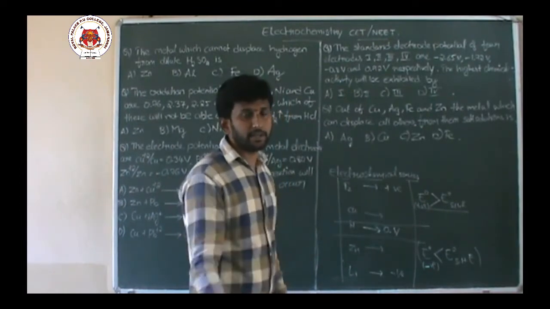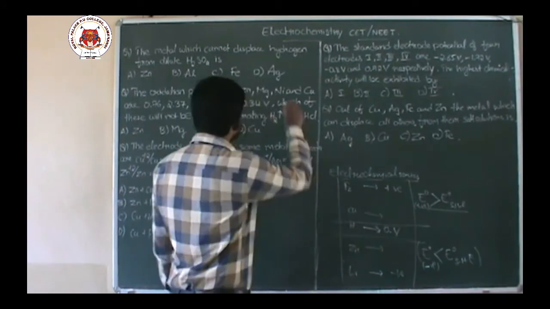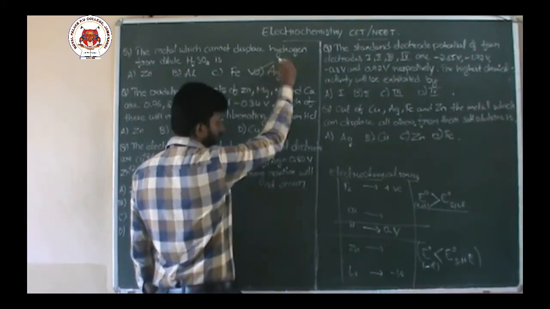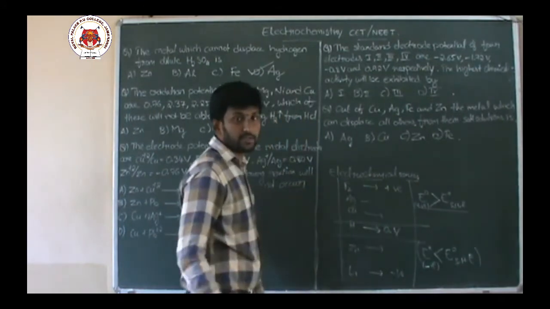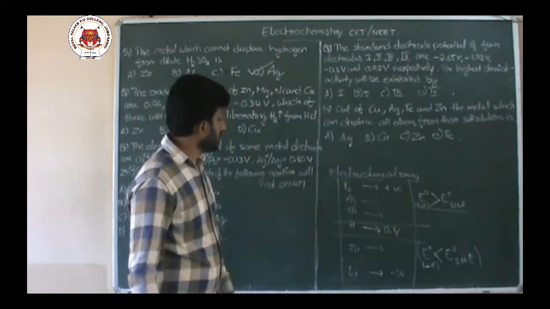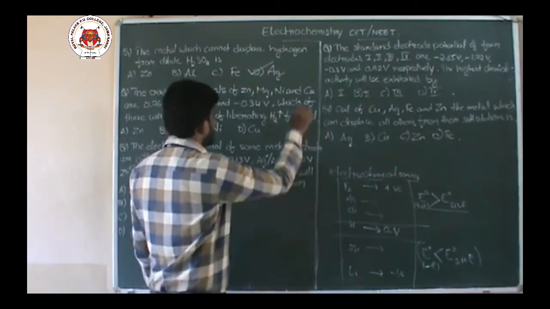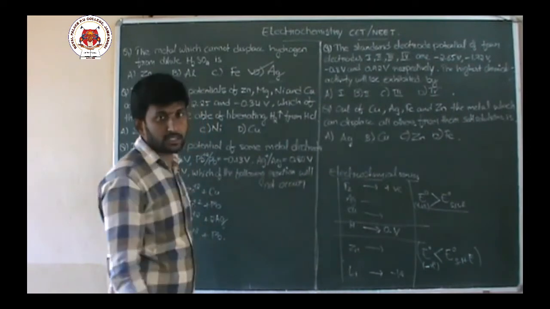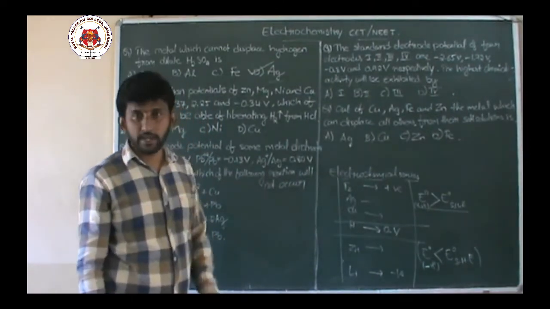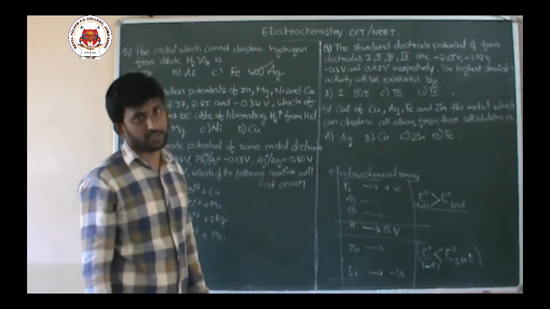They can liberate H2 gas from the acid solution. But silver is having more potential than that of the hydrogen, standard hydrogen electrode. So this cannot liberate hydrogen gas. Silver metal cannot liberate hydrogen gas from the acid solutions.